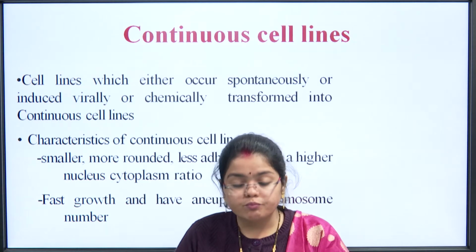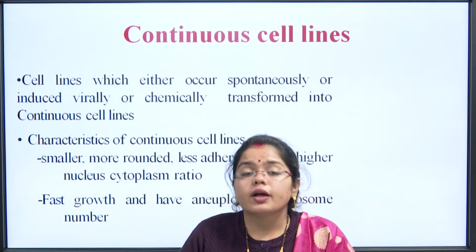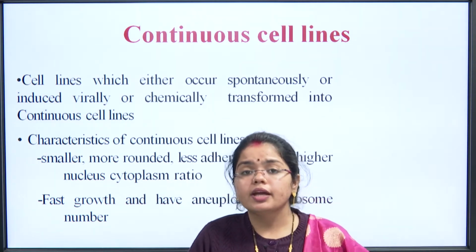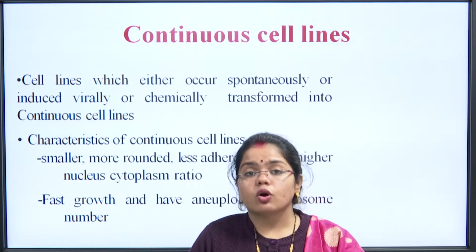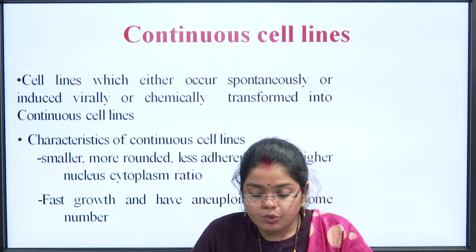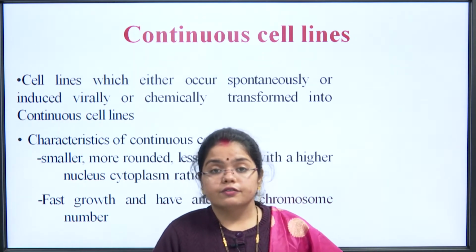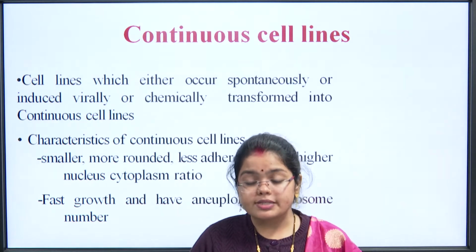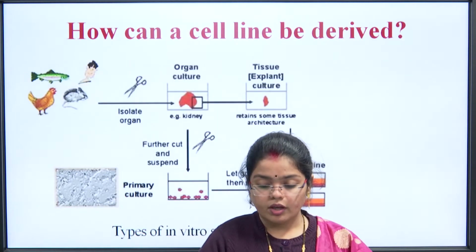These are smaller, more rounded, less adherent with a higher nucleus cytoplasm ratio. That means the nucleus would be large and the cytoplasm would be less. What does it refer to? It refers to the condition where the cell is not completely reaching maturity. Then your next point is fast growth and aneuploidy chromosome number. They have a very fast growth, as I just told you, 50 times more than the normal cell, and they have aneuploidy chromosome number.